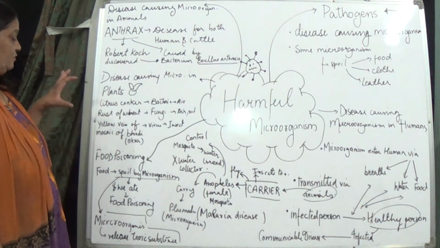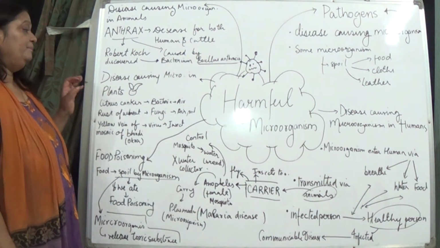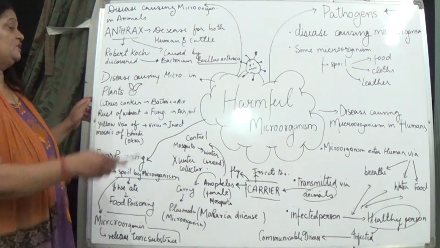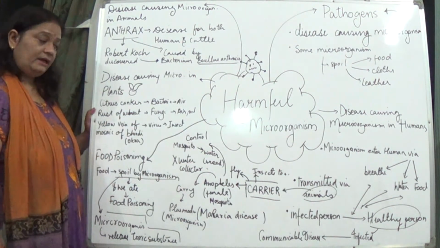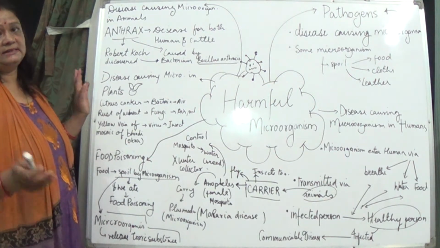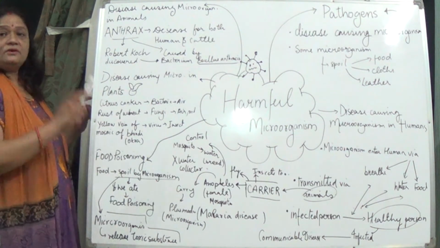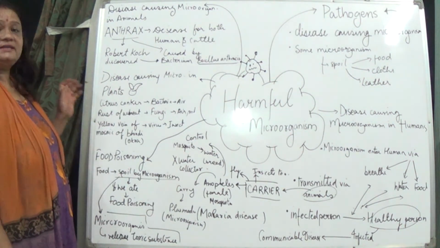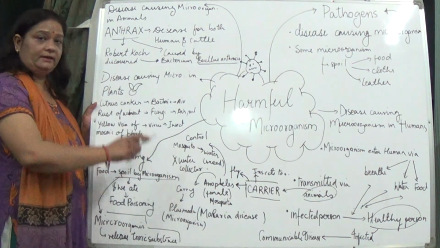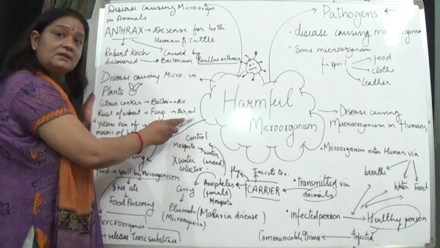The one we are discussing here is citrus canker. Citrus canker is a bacterial disease. How is it spread? It is spread with the help of air, and it basically occurs in citrus fruits and vegetables. Now, rust of wheat. This is a disease found in wheat plants, and the causal organism is fungi. How is it carried? It is carried with the help of air or seeds.